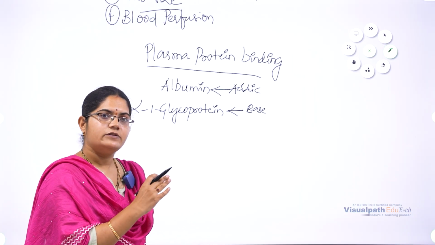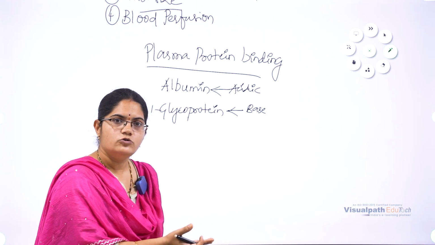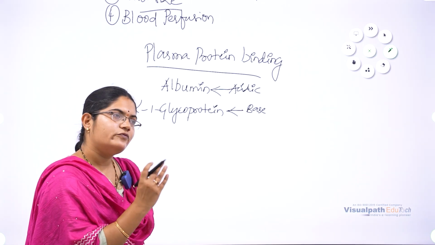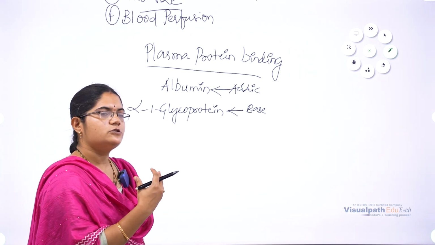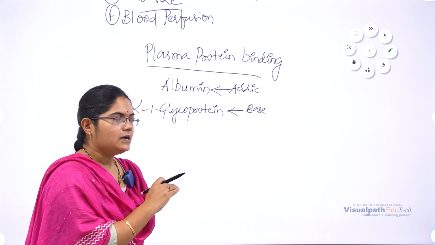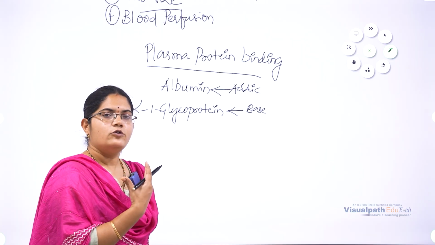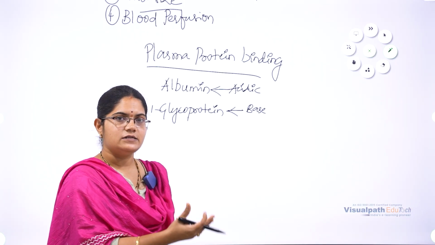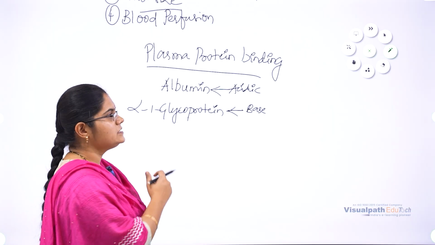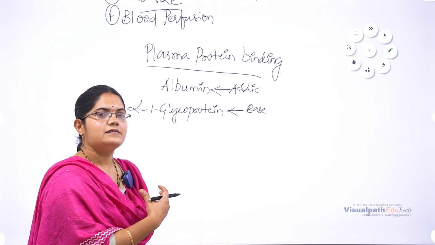So we have this bound portion, and along with that, we also have the unbound portion of the drug. This unbound portion, or free part of the drug, will be distributed very fast. What about the bound part? This bound part will act as a reservoir when the blood flow is low or the blood perfusion to the target is less. In that situation, this bound part of the plasma proteins will act as a reservoir.